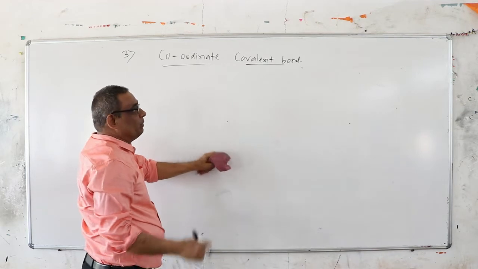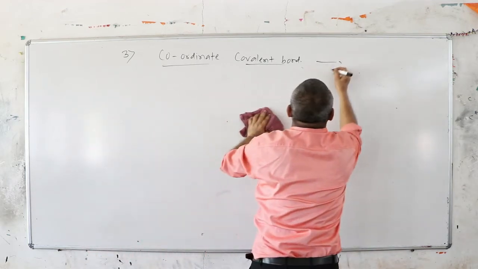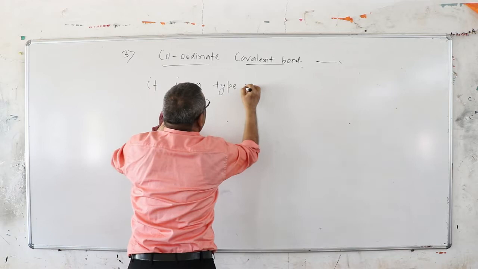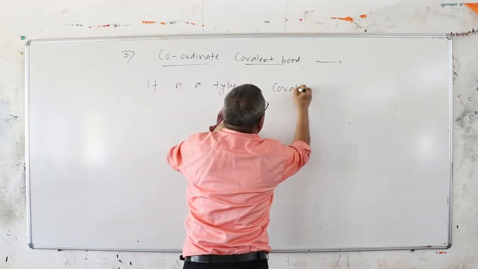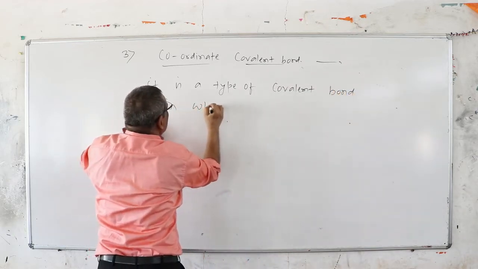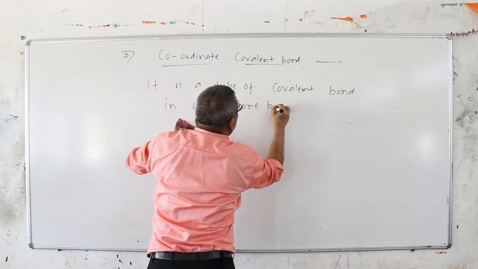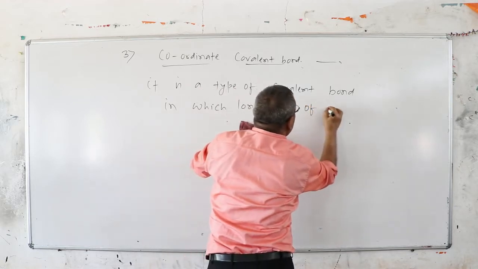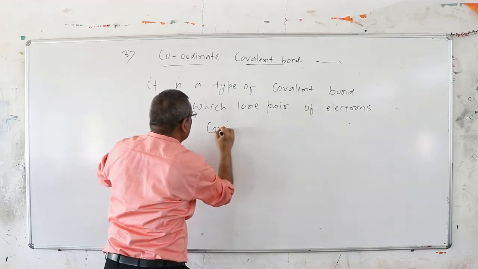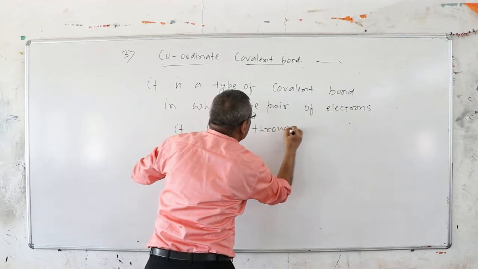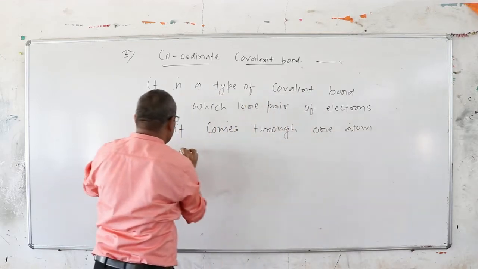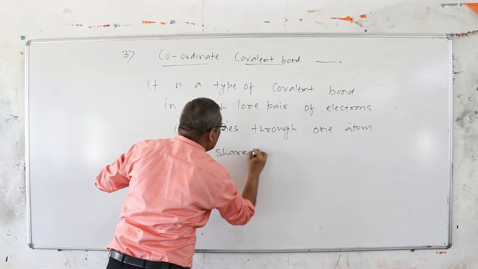This is also a type of covalent bond, but the difference is that it is a type of sharing in which the lone pair of electrons, the unshared pair of electrons, comes through one atom and is shared between two atoms.